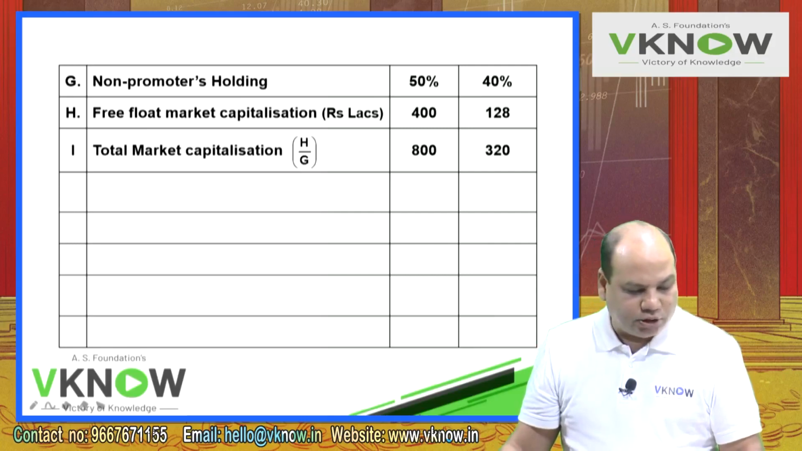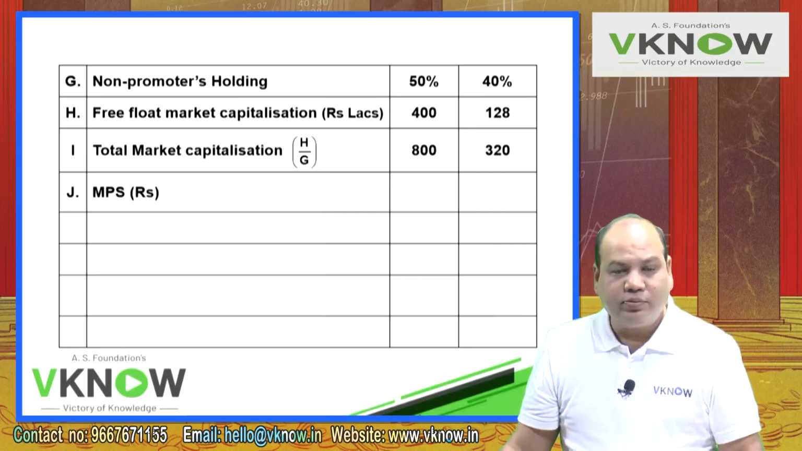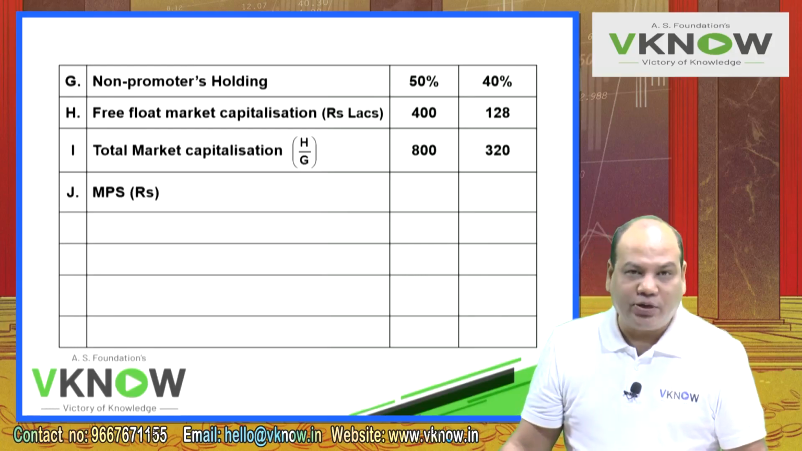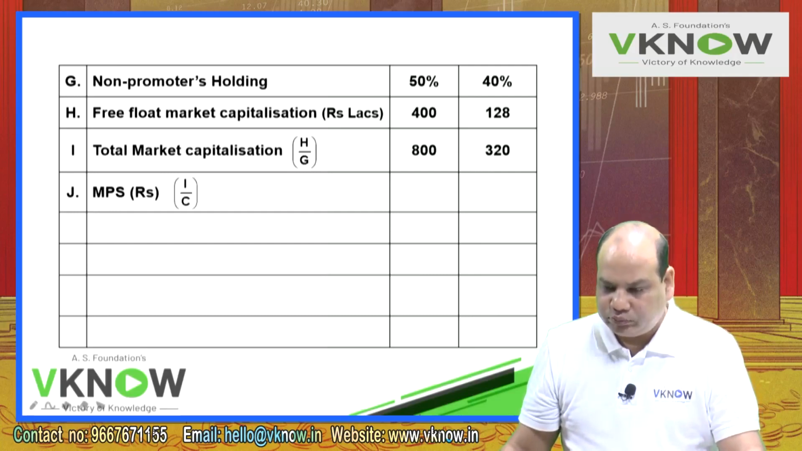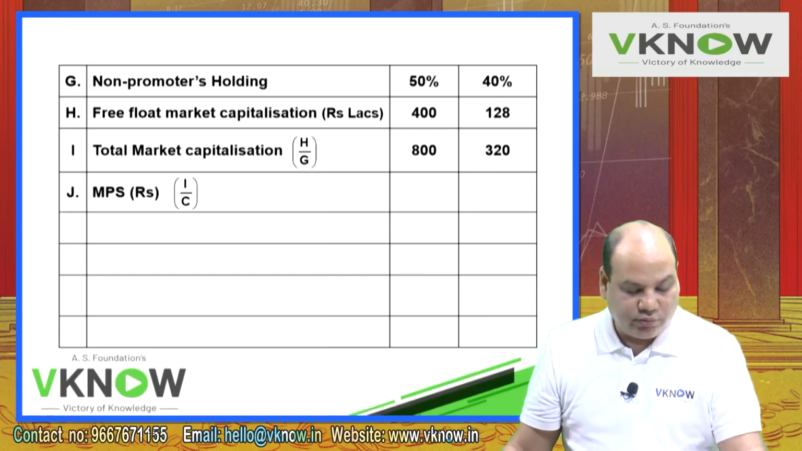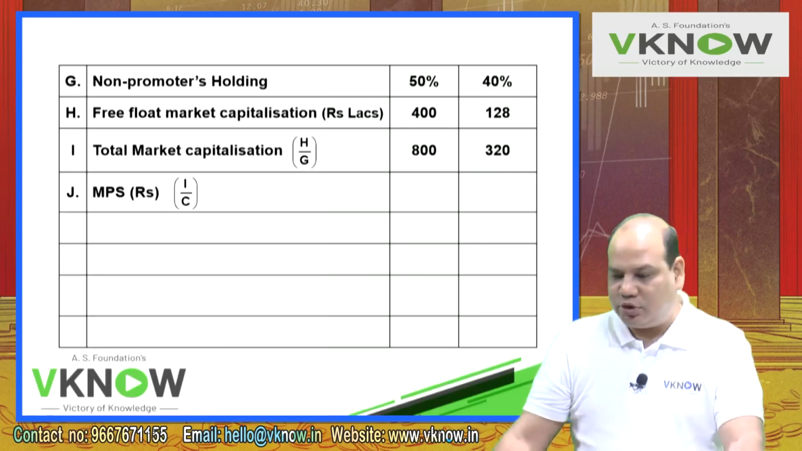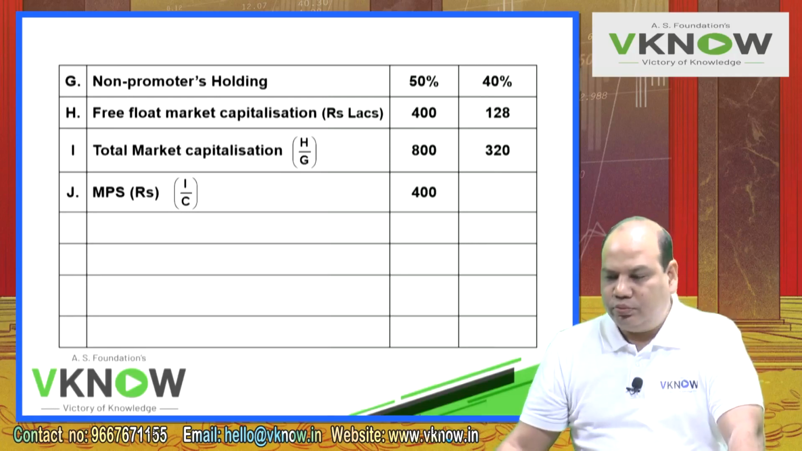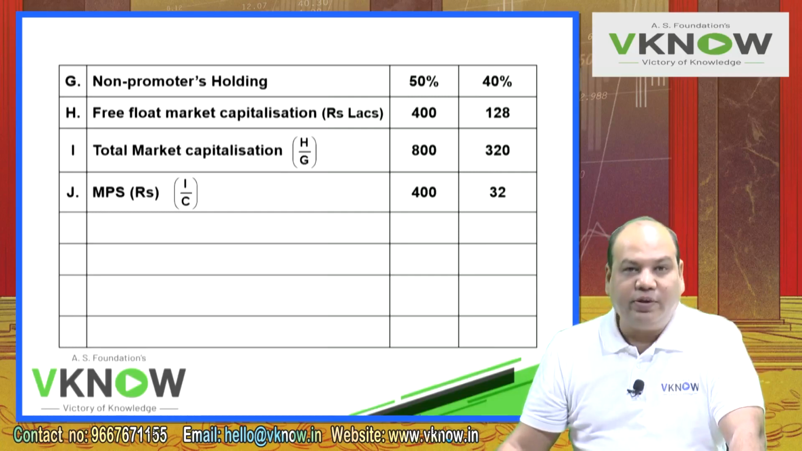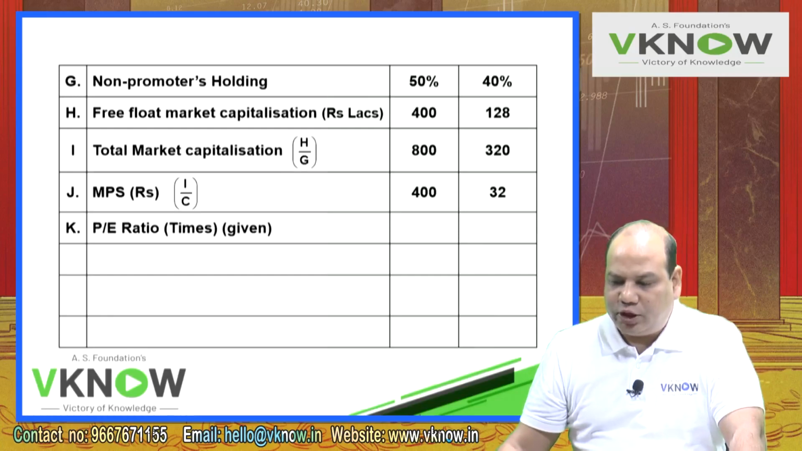Now you know the number of shares. If you know the number of shares and the total market capitalization, you can find MPS. So next point number J would be MPS in rupees. Point number I, 800, divide by point number C. Your point number C is number of shares. Just check. So 800 divided by 2, 400. 320 divided by 10, 32. This is MPS.